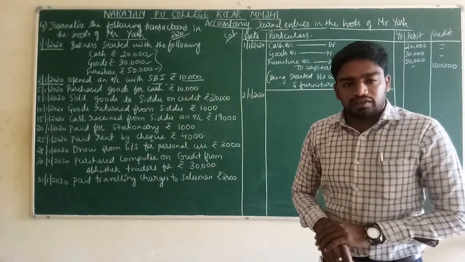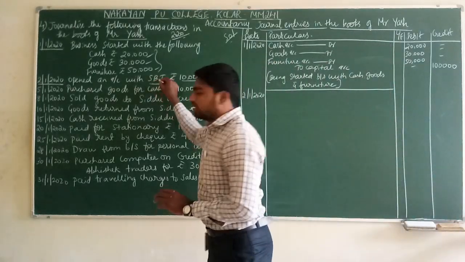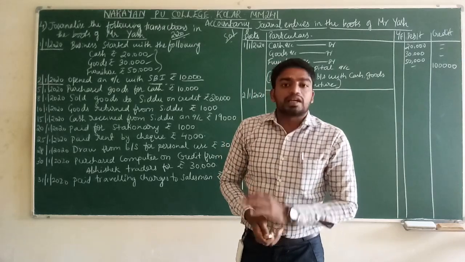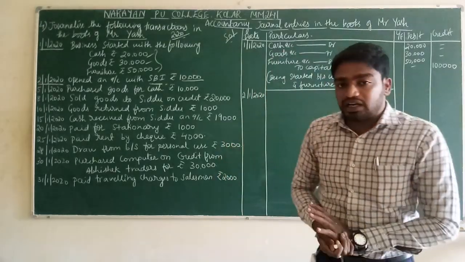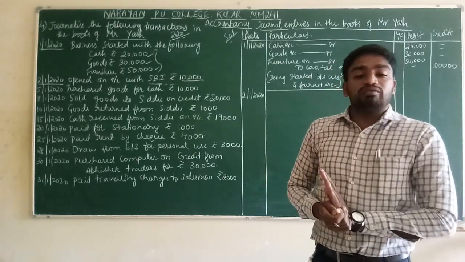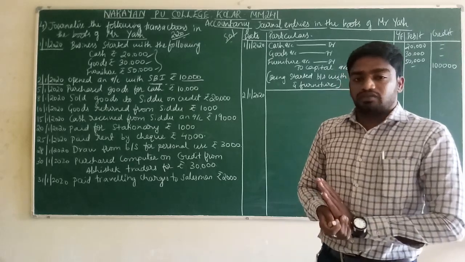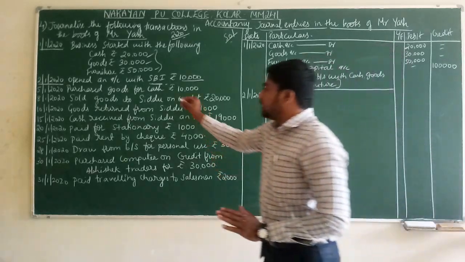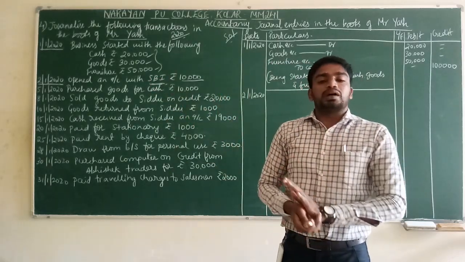Open an account with SBI. Where is he opening an account? SBI. SBI is a name, so it comes under the personal account rule. Debit the receiver. Who is receiving cash here? To whom are we giving cash here? We are giving cash to SBI Bank. SBI is a name. It comes under personal account.